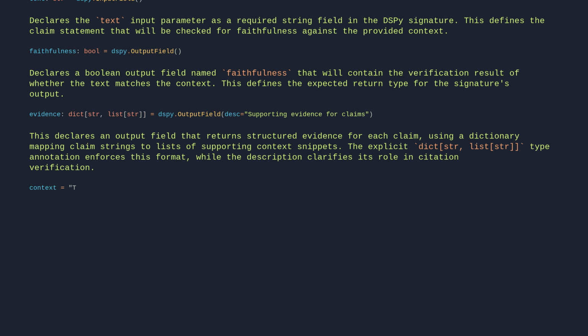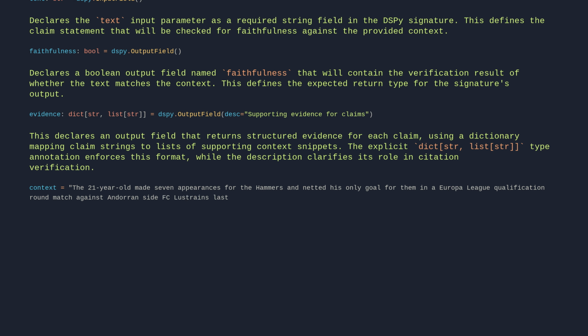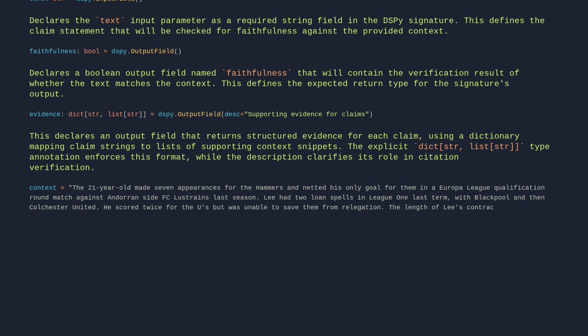context = "The 21-year-old made 7 appearances for the Hammers and netted his only goal for them in a Europa League qualification round match against Andorran side FC Lustranes last season. Lee had 2 loan spells in League One last term, with Blackpool and then Colchester United. He scored twice for the U's, but was unable to save them from relegation. The length of Lee's contract with the promoted Tykes has not been revealed.